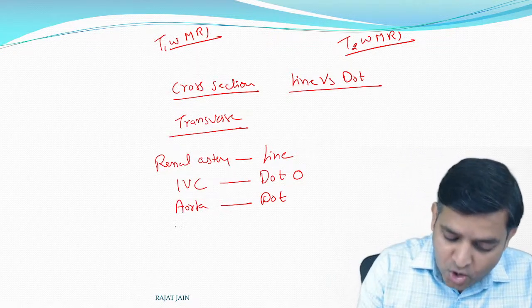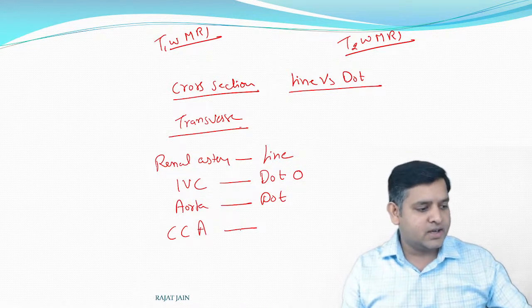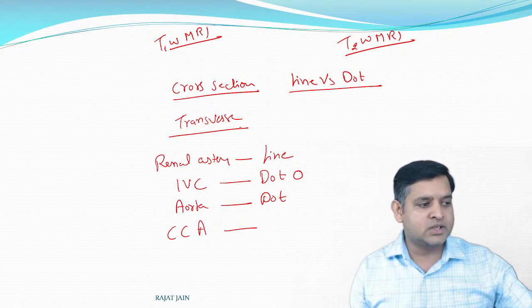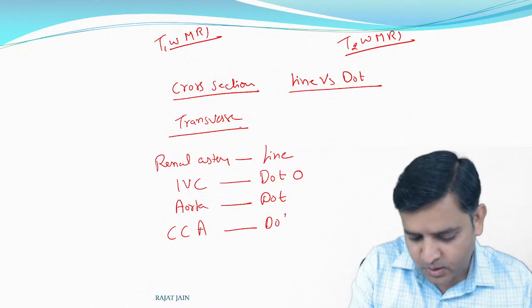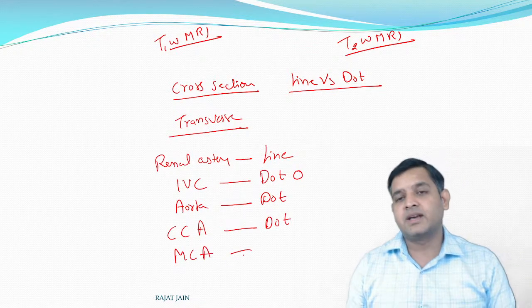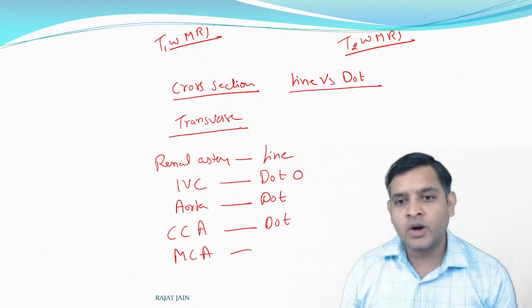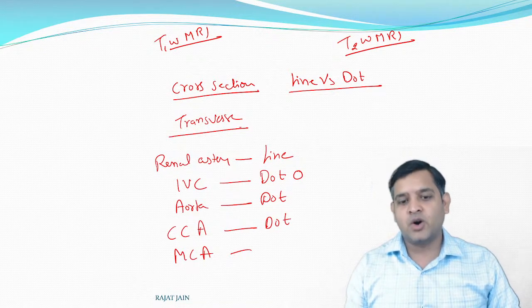Okay, good. Common carotid artery will be seen as a line or as a dot?